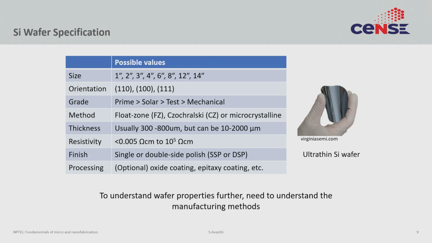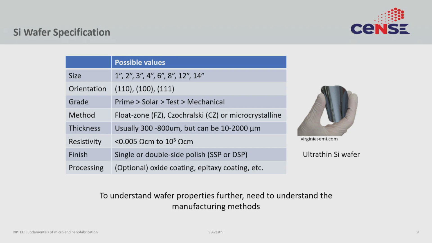Next is resistivity. This refers to how much doping has been added to the wafer. The concept of doping is often used in electronics. If you are not familiar with this, I would refer you to an earlier lecture where we went through what doping is. Doping changes the conductivity of the wafer, so the resistivity of the wafer is what is specified. Typically, it is specified in a range. You cannot have arbitrarily precise resistivity. Why? We will see a couple of slides later. You can typically get resistivity from very low, which means a very highly doped wafer, 10^19 doped, which will be less than 0.005 ohm centimeter, to an insulating wafer, which would be around 10^5 ohm centimeter.